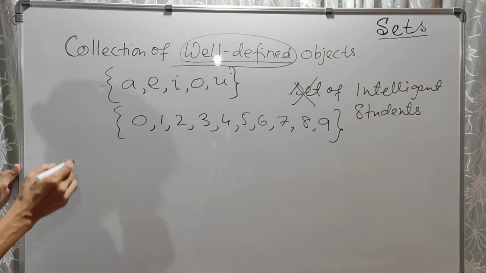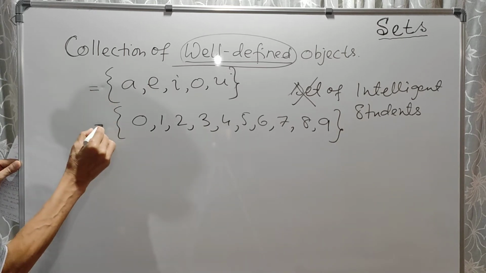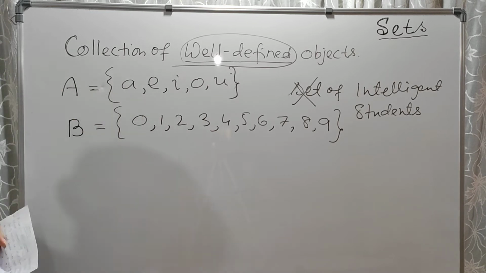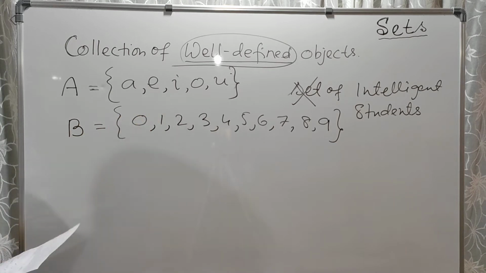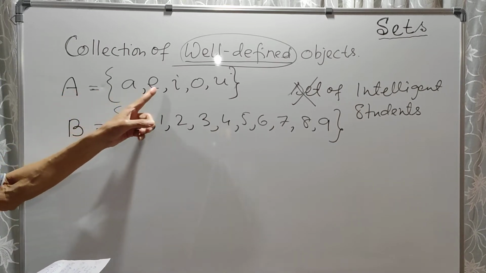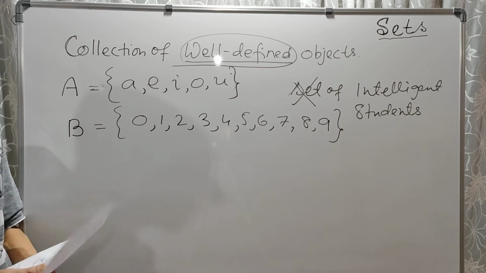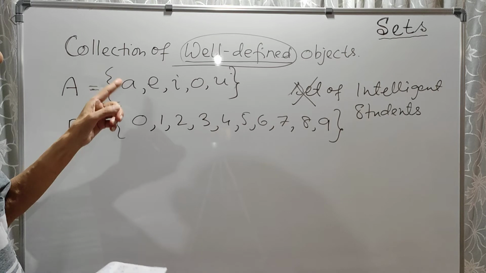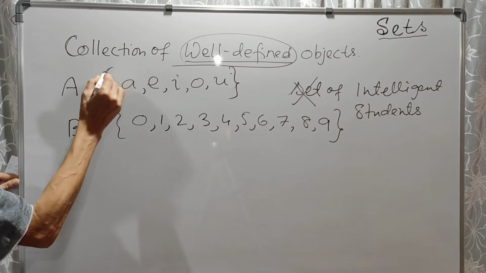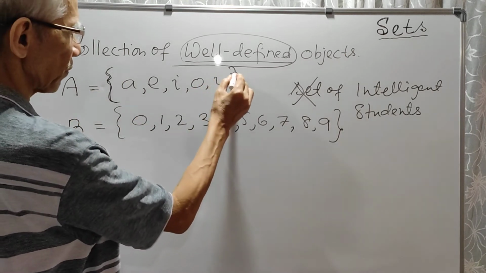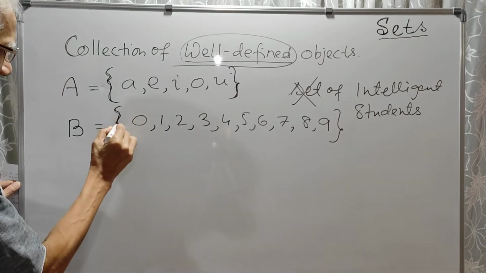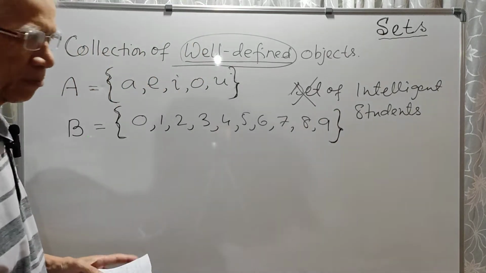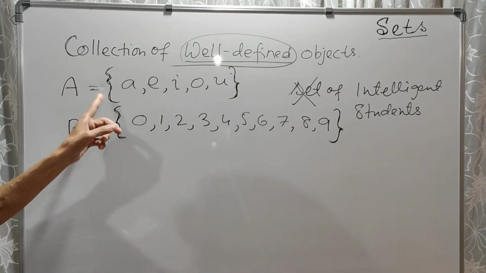Now when you write a set, there are some rules, like we have to give a name. Suppose this we call A, this we call B. So A is a set of vowels. That is how we will call it. A is a set of vowels. B is a set of the digits in the decimal system. And in order to write a set, you will use these braces. So you see these braces must be used. You cannot use any other type of brackets. So this is, you can say, chain bracket, second bracket, isn't it? So we will use these braces.